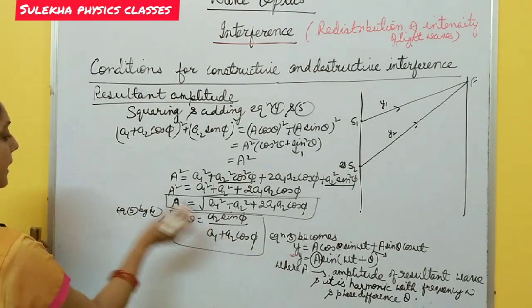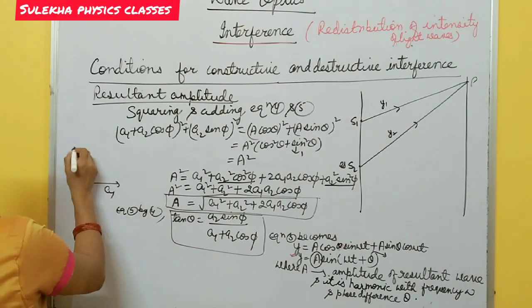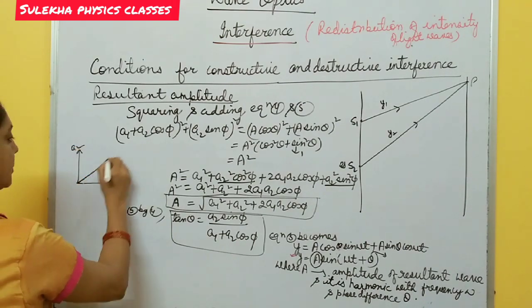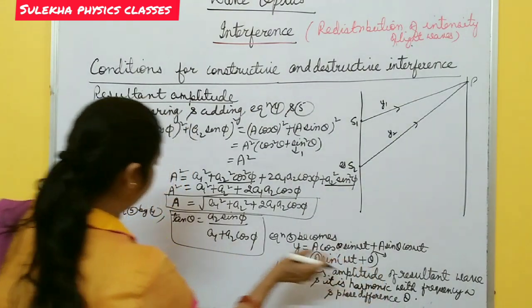It is diagrammed like this. Suppose A1 is in this direction, A2 is in this direction. So the resultant of these two is this one, and the angle between A1 and A2 is what?